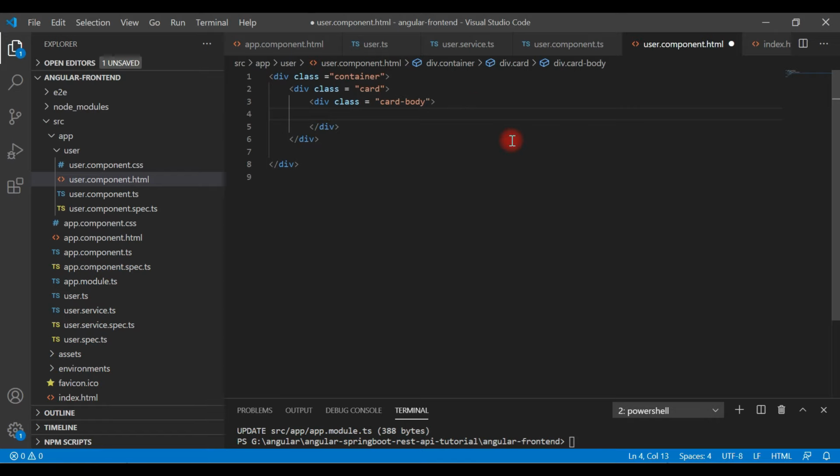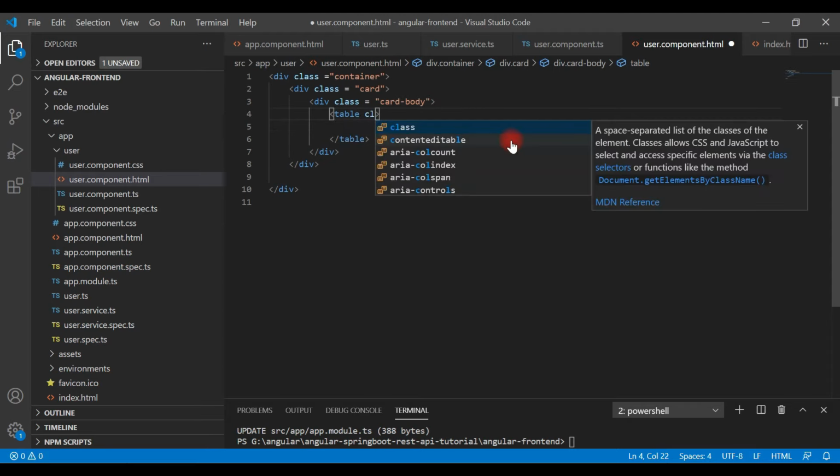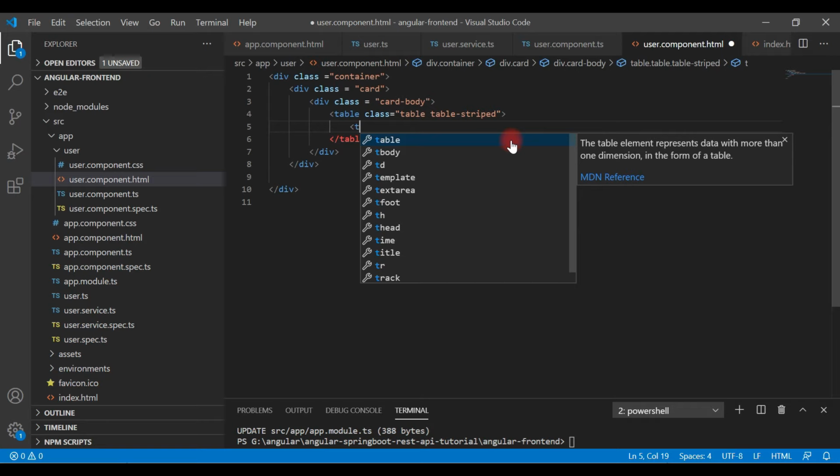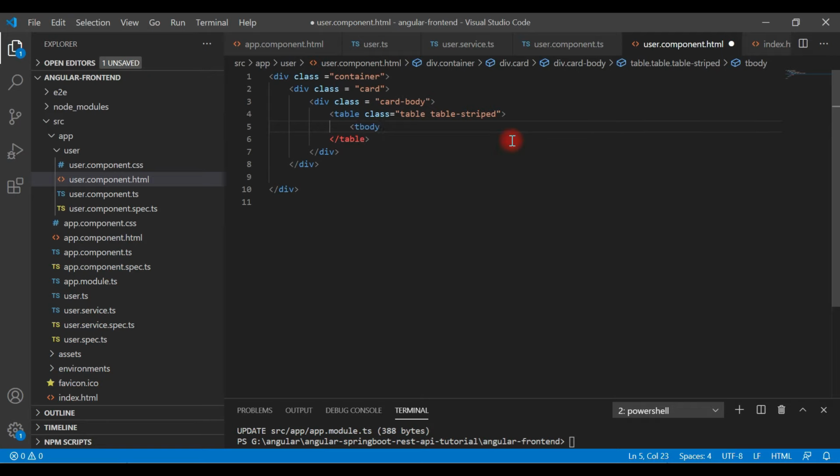Okay, and let's go ahead and create HTML table, and then add Bootstrap CSS classes to this table. Let's say table-striped, and then inside a table we are going to call table body. So before that we have table header, right?